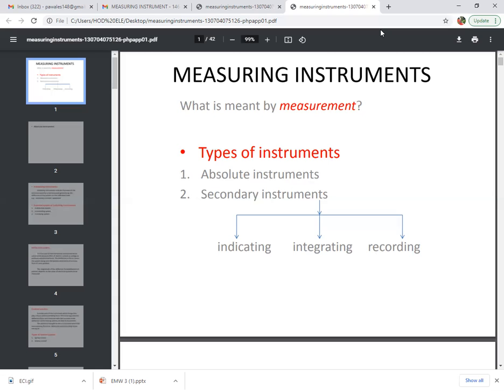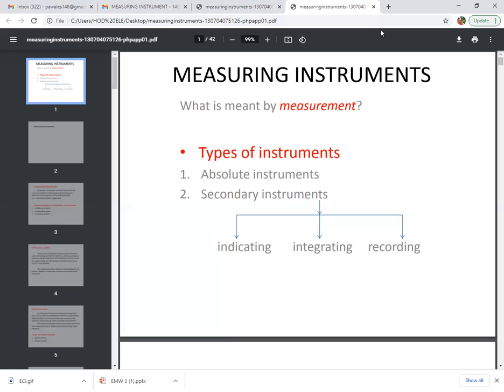Now, what is meant by secondary instrument? The secondary instruments are the instruments which measure the quantity under measurement directly. That means it gives the direct measurement of any quantity, like current, voltage, power. By these instruments, we can read the direct value of the parameter.